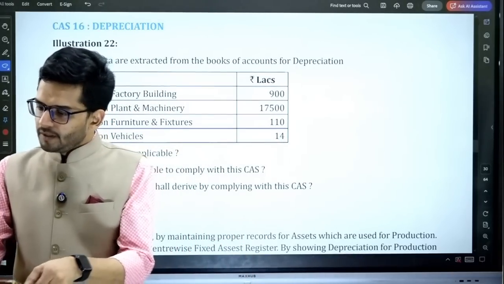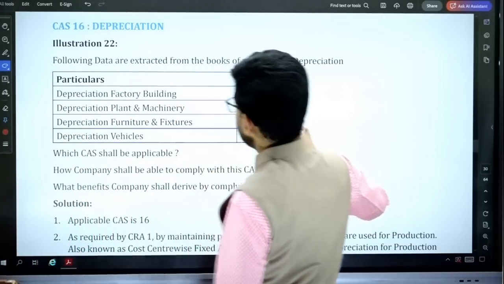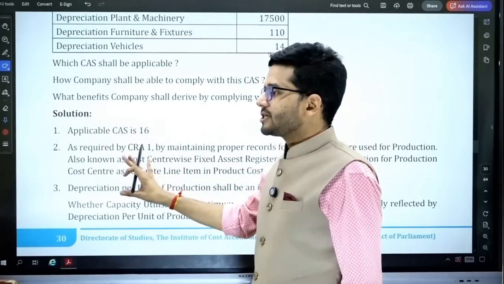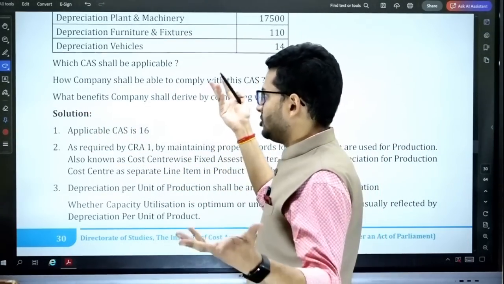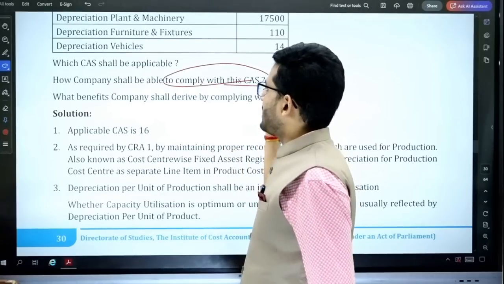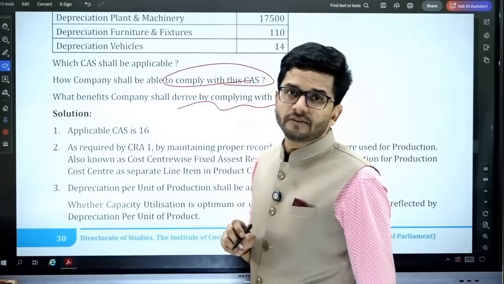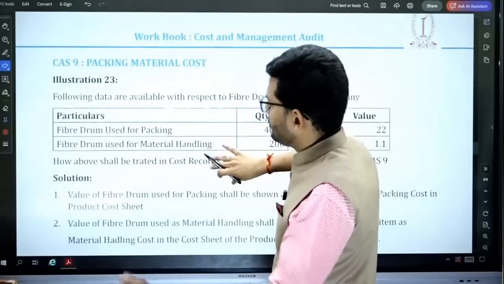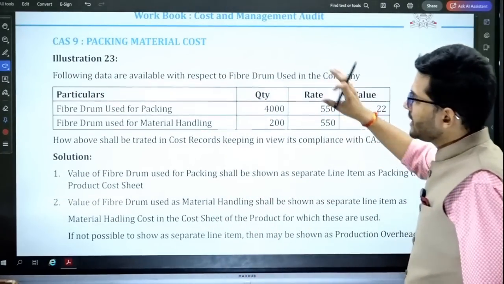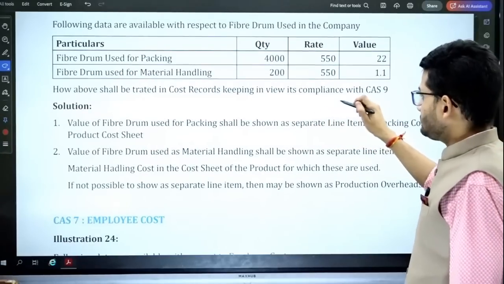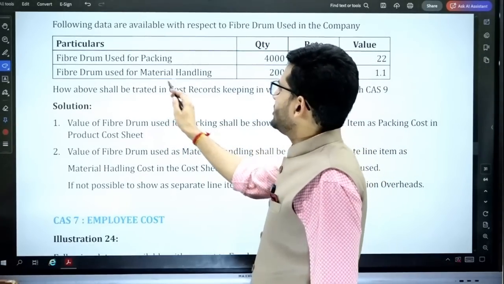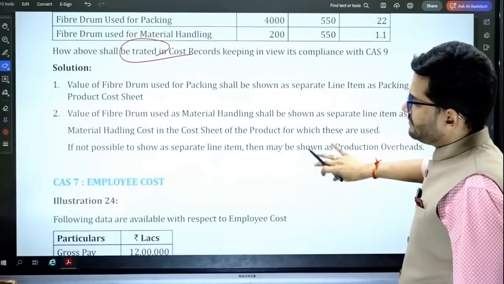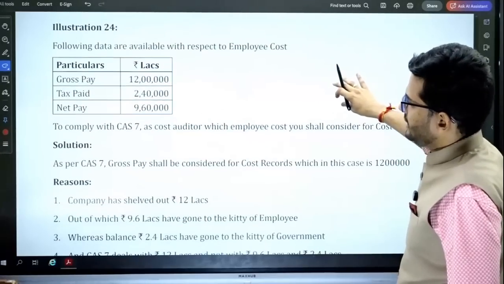Okay, so again, depreciation is also a theoretical discussion. In the entire depreciation question there's no practical involved, and the theory discussion is why should we comply with this standard, and what are the benefits derived if we comply with this standard. So a very understandable, easy, theoretical, straightforward question in front of you. Packaging material cost also, the treatment is to be explained, so a straightforward question again in which treatment is required to be explained.